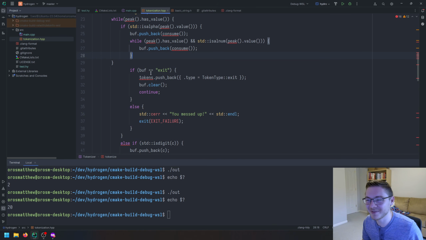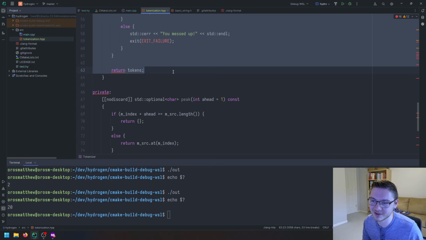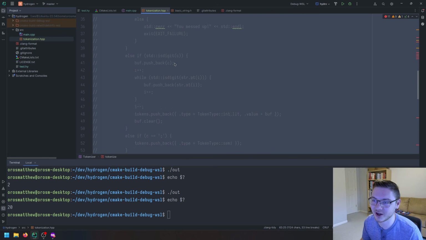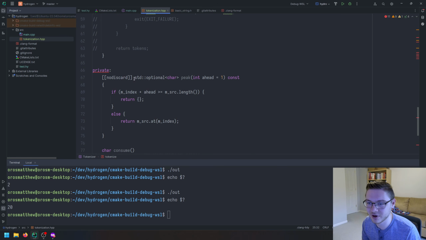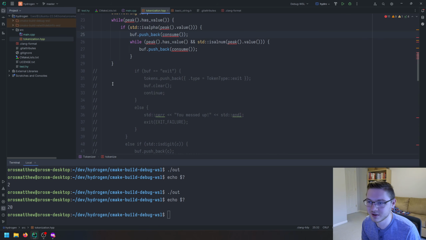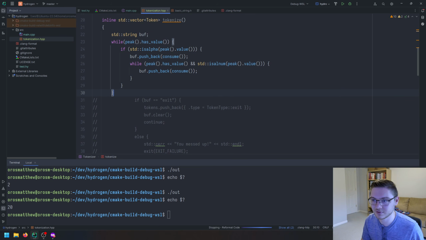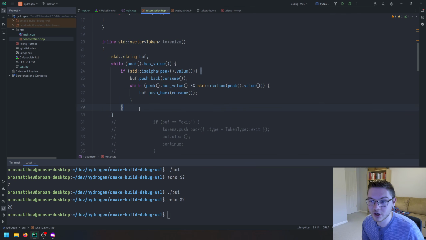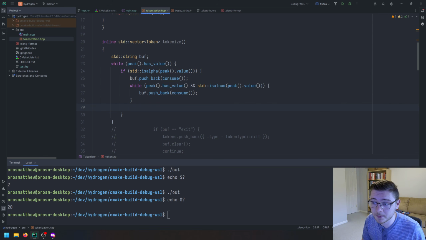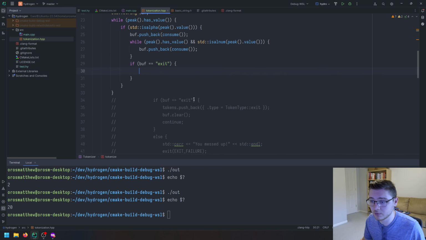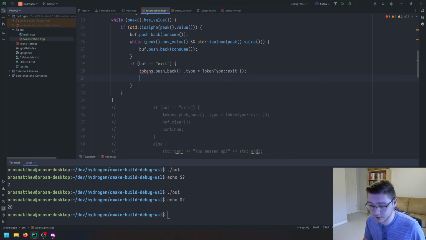Okay, now we need to check if it's a keyword, and everything's gone wrong because this is invalid syntax everywhere. So let's just comment this out so that this doesn't all break, and we still have a problem here. Some curly is not being matched up, it looks like. There we go. Okay, so then we check if it's a keyword, which right now we just have exit as a keyword. So this needs to be inside of, oh my goodness, what am I doing? Should be in here. And then if buff equals exit, then we push back our exit token, and then we clear the buffer.